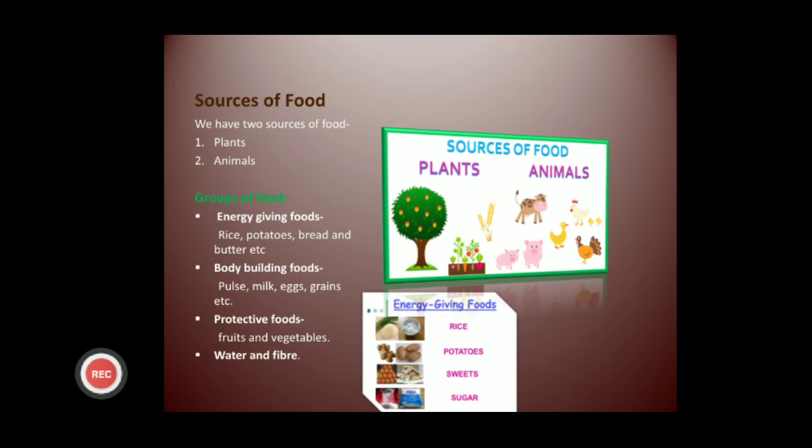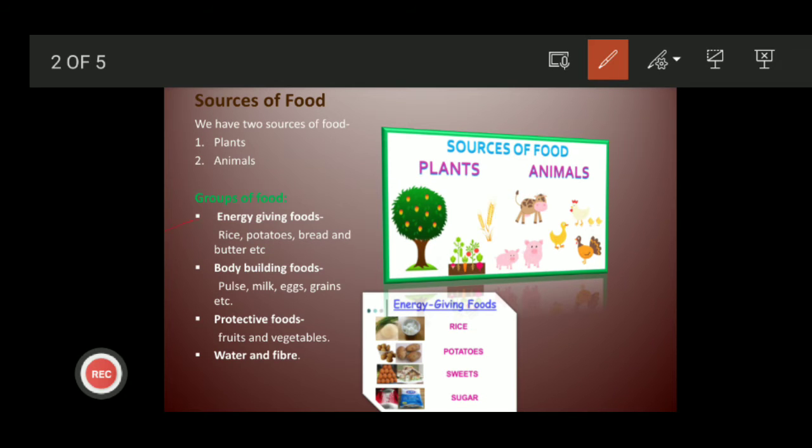Foods and protective foods. Okay, here you can see the first one is energy giving food, second one is body building food, and third is protective food. What are energy giving foods? Those foods that give us energy to do any work. Okay, when you run very much or when you have to play, what do you need? You need energy, and from where do you get it? From food. So which food gives you energy? Rice, potatoes, sweets, sugar and bread. These are food that give you energy.